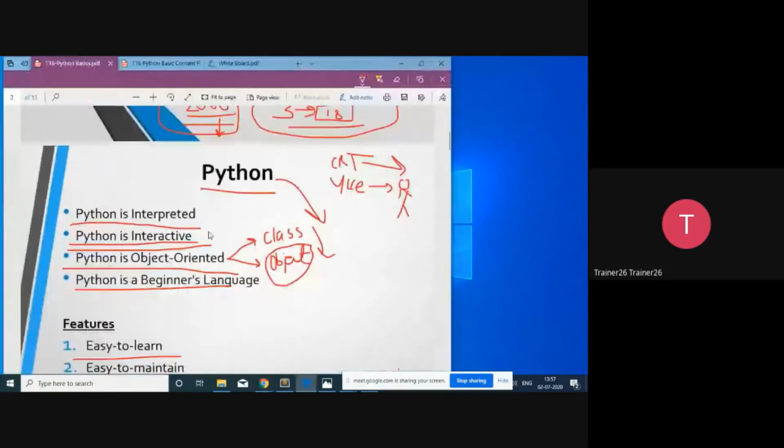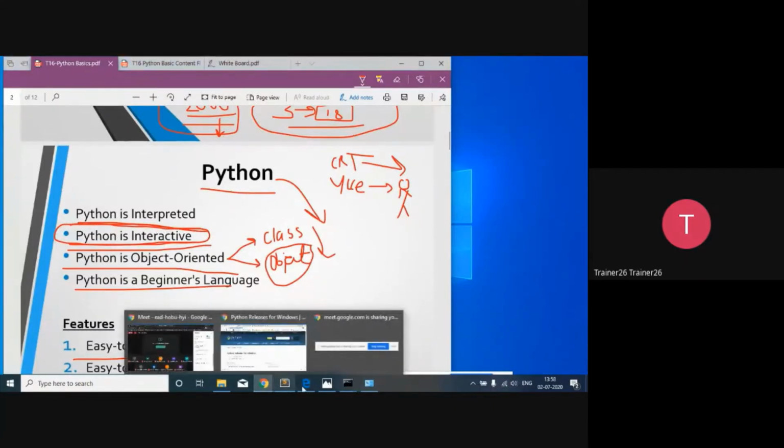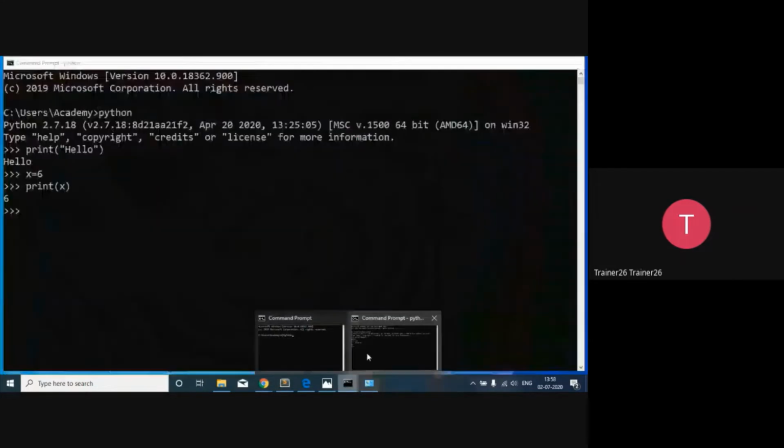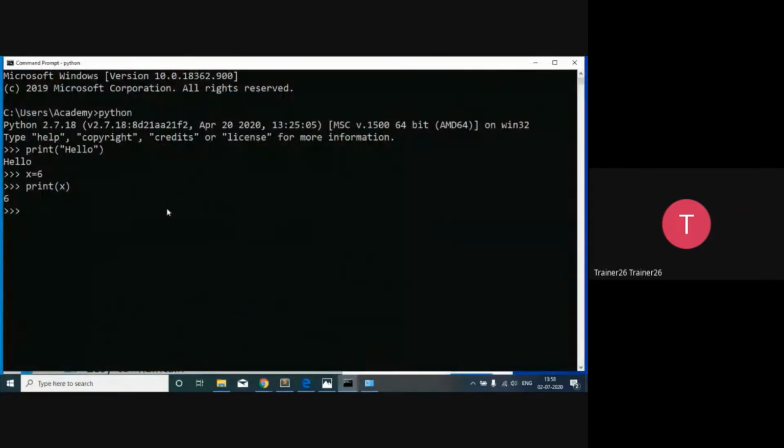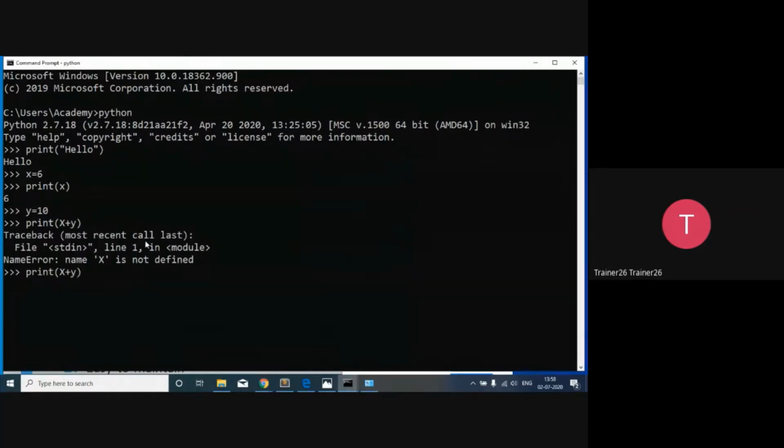So already in the slides, we have mentioned that Python is interactive, so we can directly interact with it. When we are talking about other programming languages, in other programming languages, you do not have this kind of facility. In C you cannot do this, that you write half the code, then you get something, then after that you say that y equals 10, and then I can say that okay, now I want to reach this particular position, I want x plus y. So don't worry, I will explain each and every scenario over here. So here x became capital. So okay.